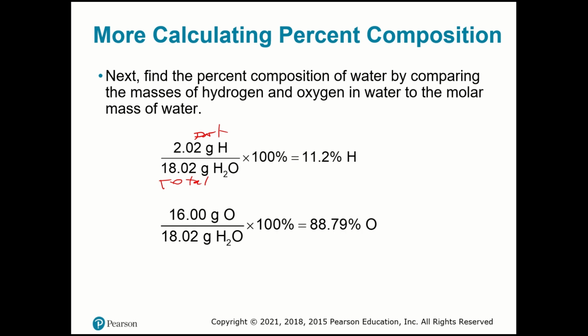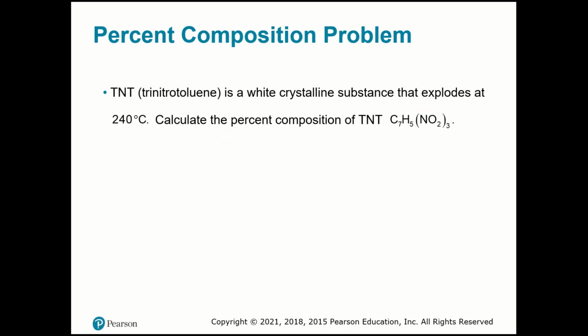It doesn't matter the size of the molecule, you could do it for sulfuric acid, for example. We're going to do the same thing. You're going to calculate the molar mass, and then you get the part of hydrogen, part of sulfur, and part of oxygen, and divide by the total. So let's do this one.